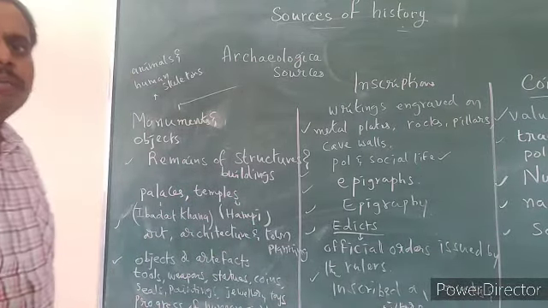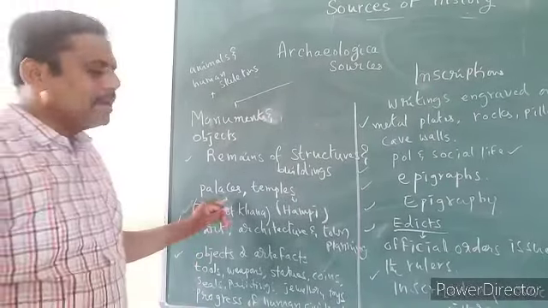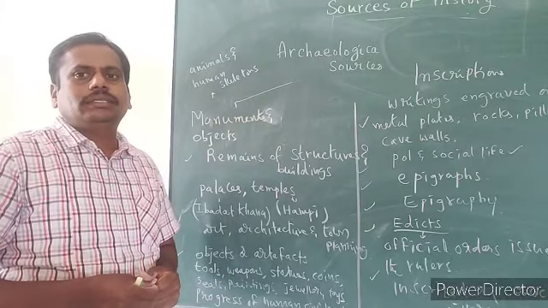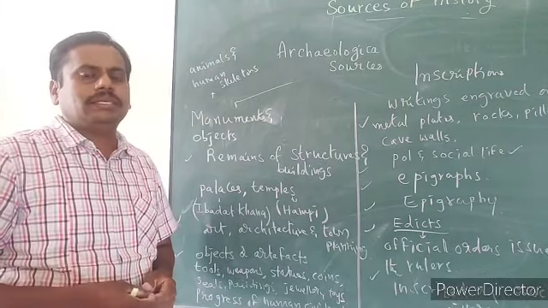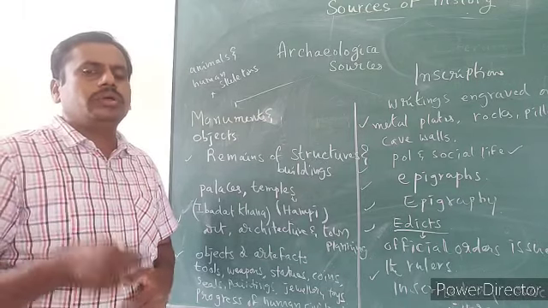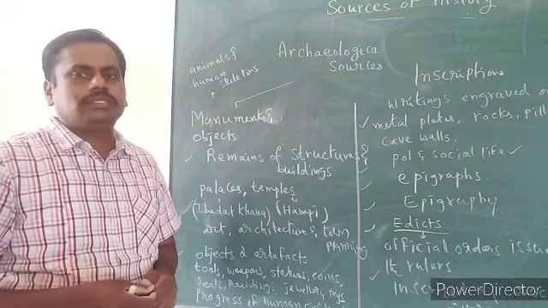They have given some examples here. Those are palaces. You can find so many palaces in Rajasthan, Jaipur, Jodhpur, which were constructed by Rajput rulers.